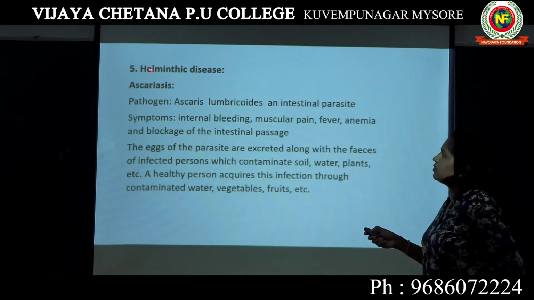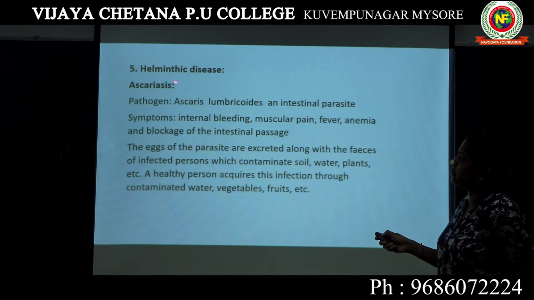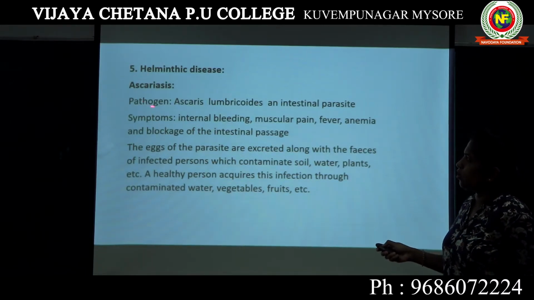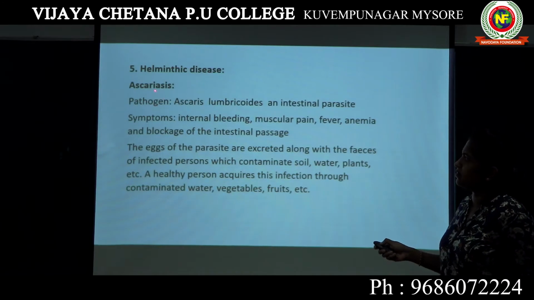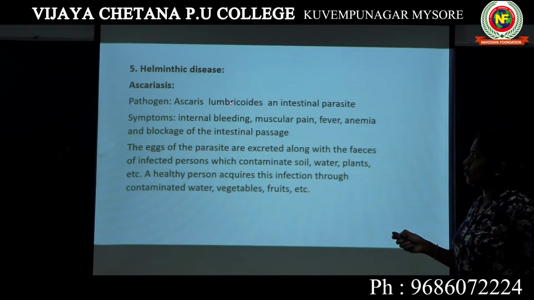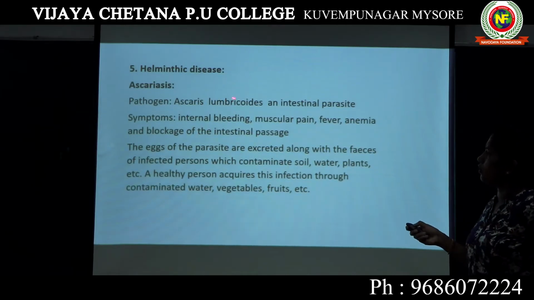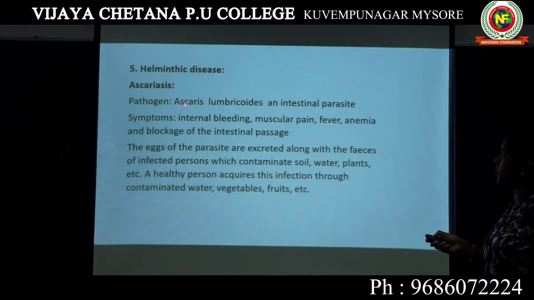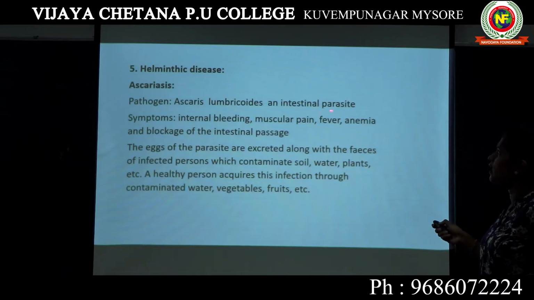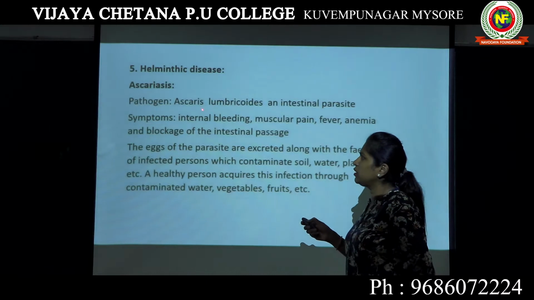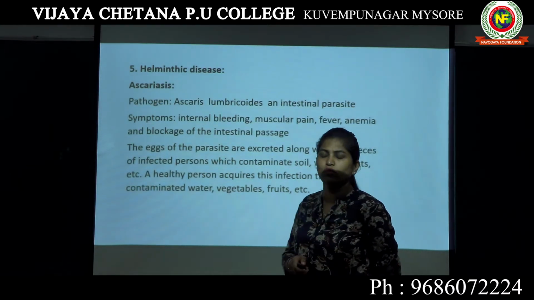Just like typhoid and amoebic dysentery, Ascaris lumbricoides also is an intestinal parasite. Ascaris lumbricoides is generally known as intestinal roundworm.